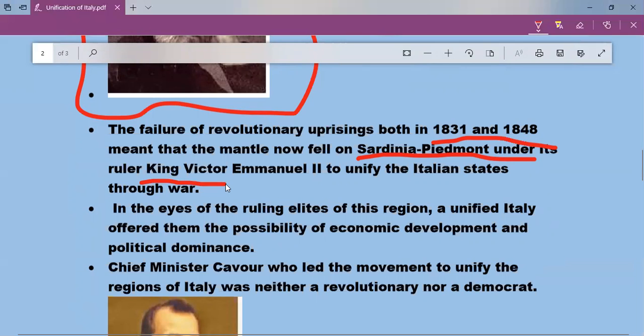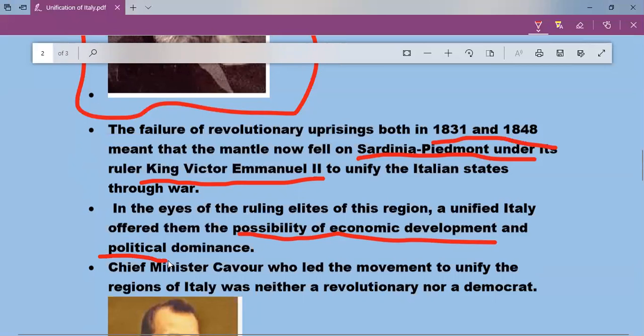It was under the rule of King Victor Emmanuel II. He tried for the unification. In the eyes of the ruling elites of this region, elites means the well-off people, the ruling class, the people who belong to the aristocracy, a unified Italy offered them the possibility of economic development and political dominance.